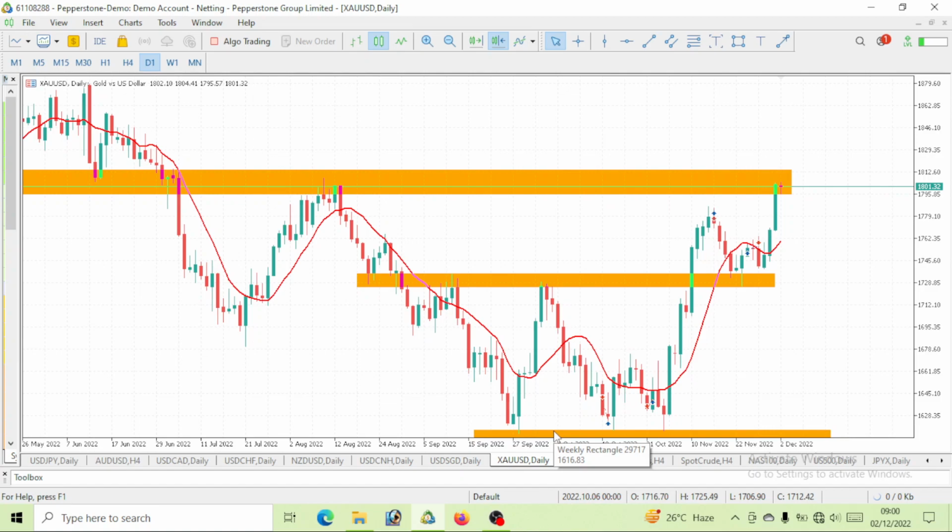So now take a look at this gold. We did a weekly analysis on this gold. I told you guys that we would be having a bullish move on the weekly time frame. We would want to see this price break above this high. Guess what? We've actually had that bullish move.